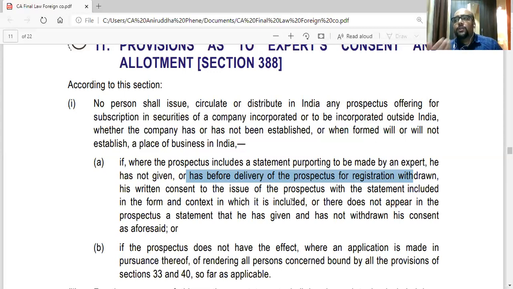Secondly, if before issue the statement has been withdrawn, then also you cannot issue the prospectus. And thirdly, if he has given a proper statement and his consent, the company should add a statement saying that the expert's consent has been taken and it has not been withdrawn. So in these three cases, the prospectus might not be issued if they are not complying.